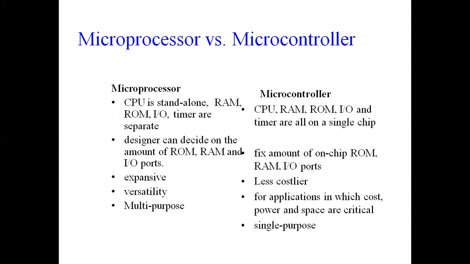Where we are using these microcontrollers for specific applications, we can say there will be a reduction in cost, an increase in speed, and a reduction in power. Similarly, all these components are integrated on a single chip, which reduces the occupied area. Those are the differences between the microprocessor and microcontroller.